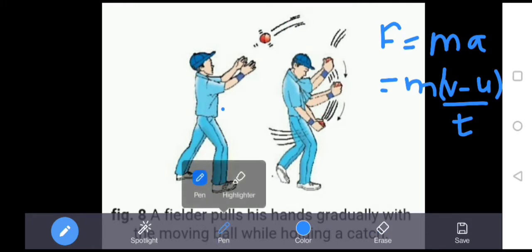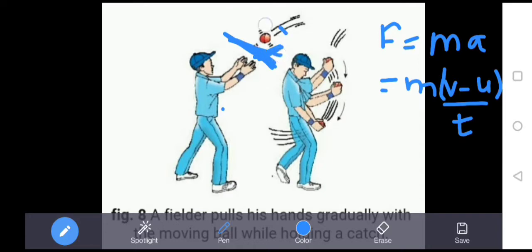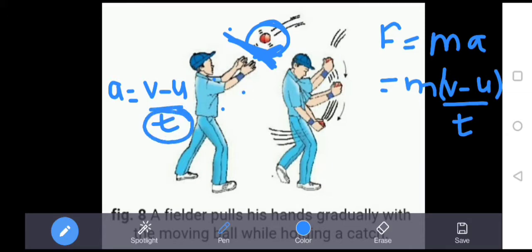when a player suddenly catches the ball, he has to apply a large force in order to stop this ball. Now why does the force become large here? As we know, acceleration is v minus u upon t. In order to bring this ball to rest, when a catcher catches it suddenly, the time gap is reduced.